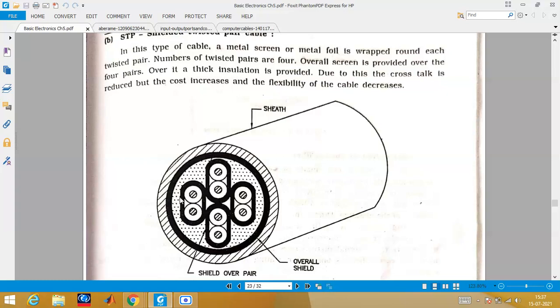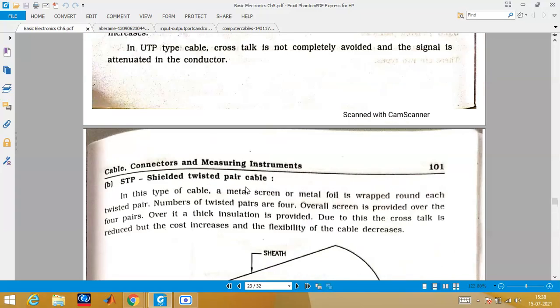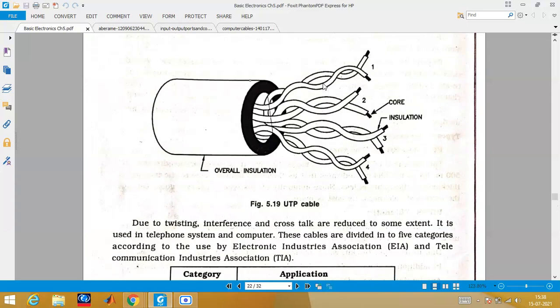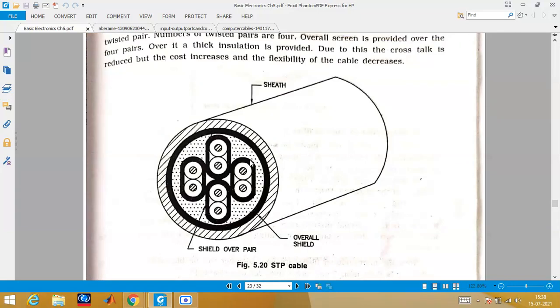Overall insulation is provided by this sheath. Crosstalk is very much reduced as compared to this. See, this cable can actually easily connect with one another, right? There's a chance that these two can be connected, or this can be connected here, but here there is no chance.